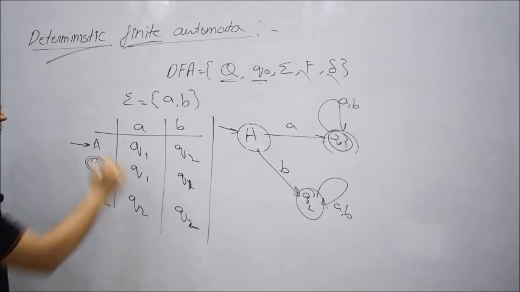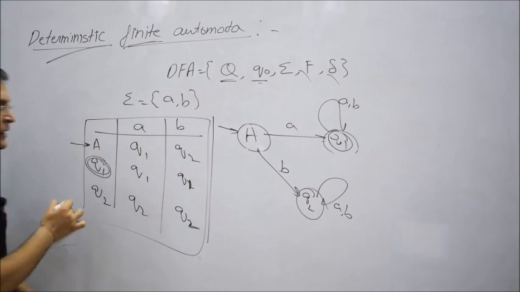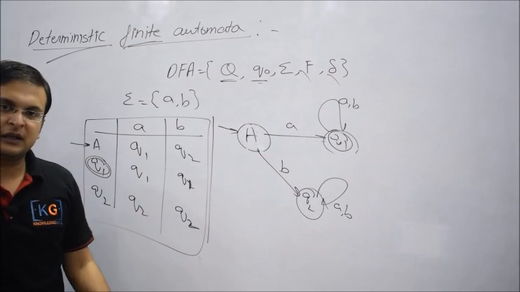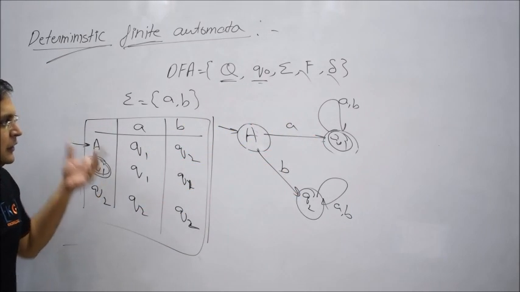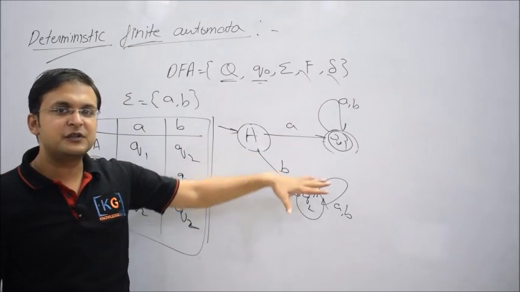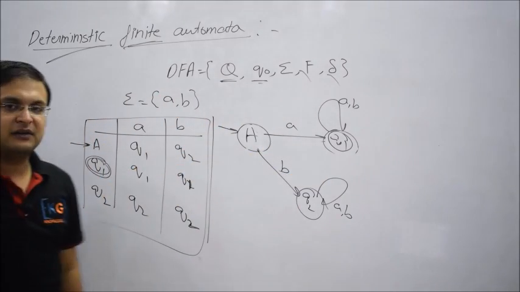So this is called the transition table. This is the transition table, this is a state diagram, both mean the same logic. If they give a transition table, you must be in a position to draw the state diagram. If they give a state diagram, you must be in a position to give back the transition table.